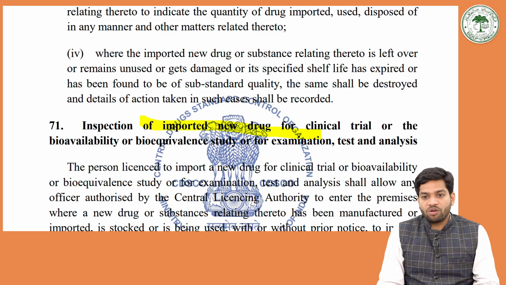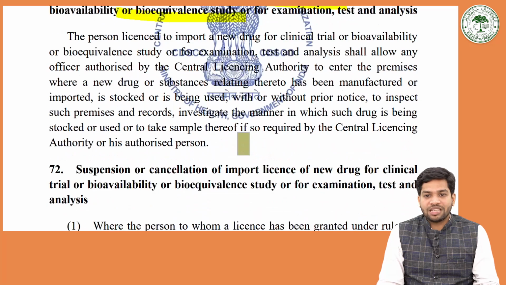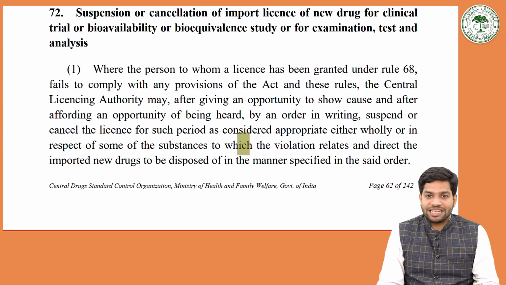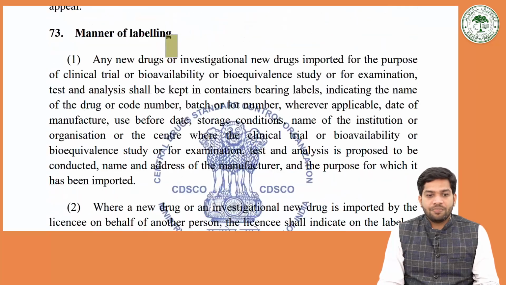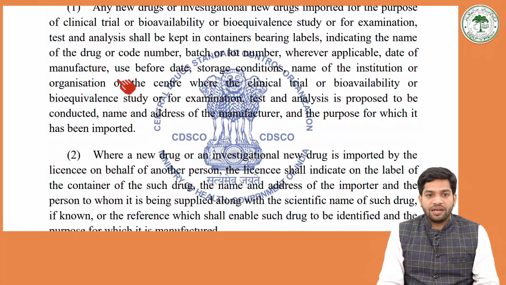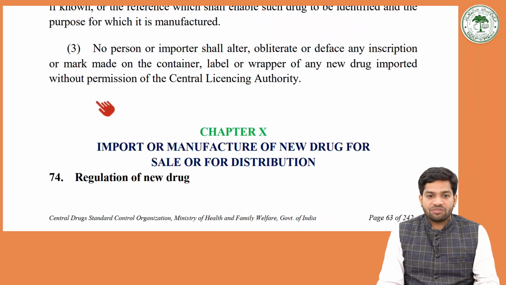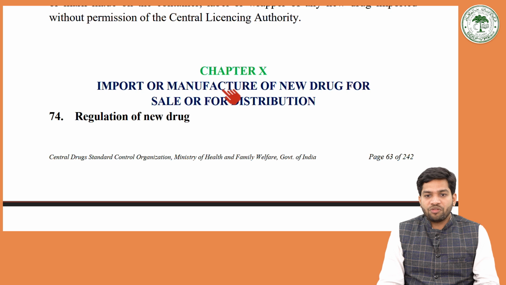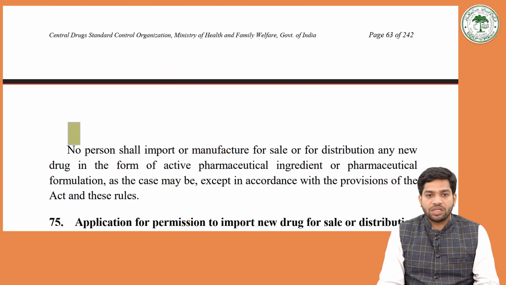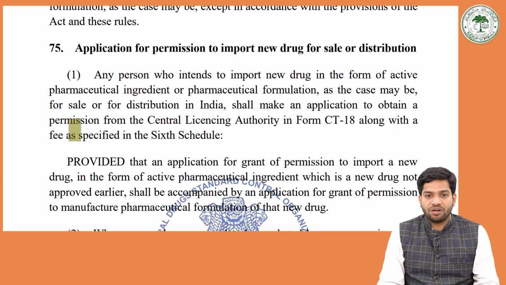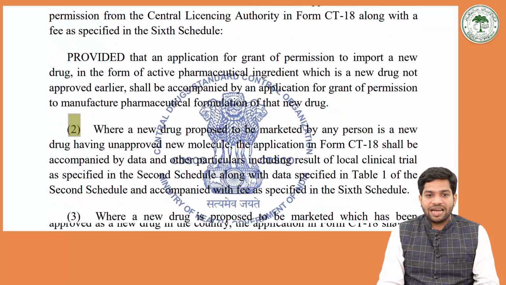Inspection of imported new drug for clinical trial or bioavailability or bioequivalence for examination, test and analysis. Suspension or cancellation of import license of new drug for clinical trial or bioavailability or bioequivalence study for examination, test and analysis. Then the manner of labeling, how they should be labeled. Any new drug or investigational new drug imported for the purpose of clinical trial shall be kept in a container bearing labels indicating the name and all other things that have been specifically mentioned. Import or manufacture of new drug for sale or for distribution. Regulation of new drug. Application for permission to import new drug for sale and distribution.